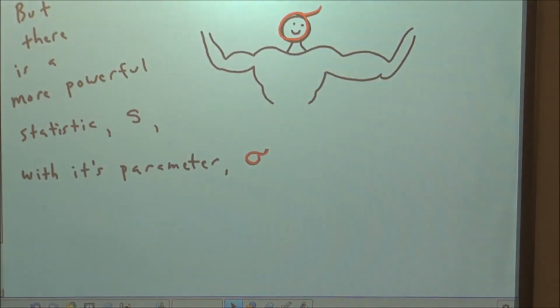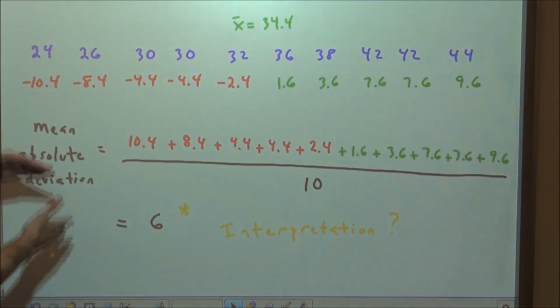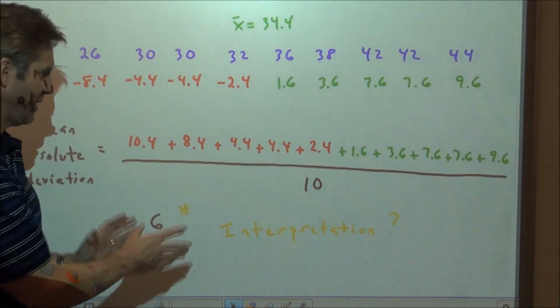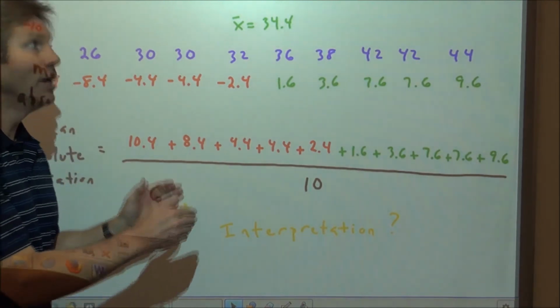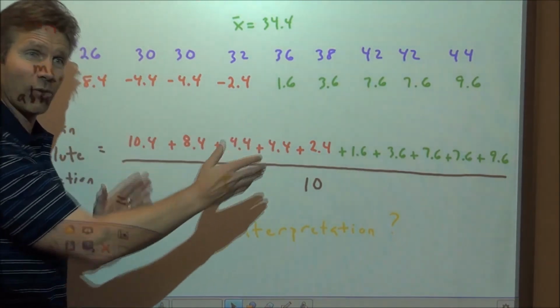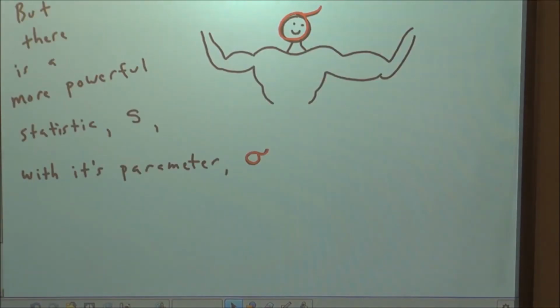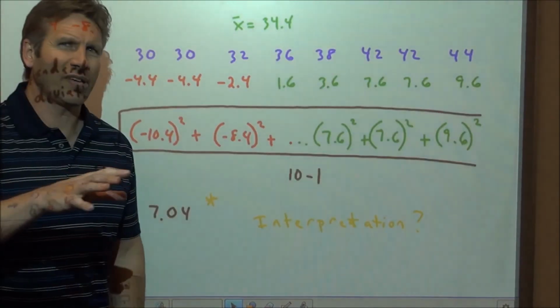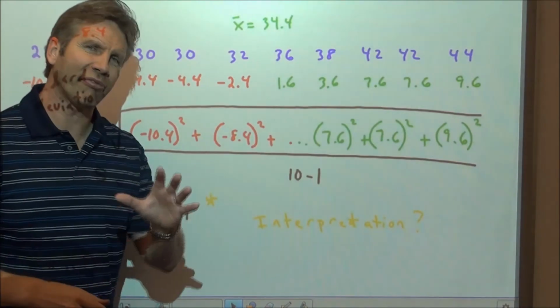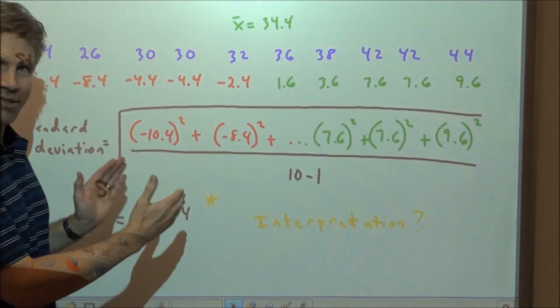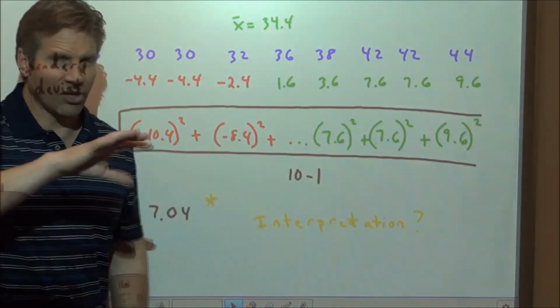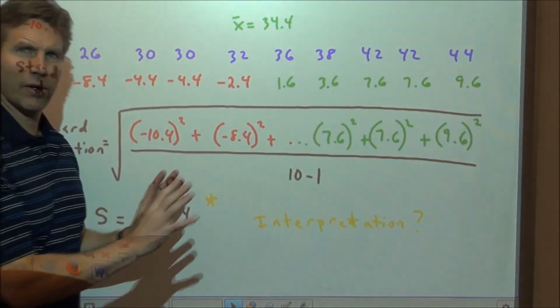Now, the actual distance, you recall, was 6. If we truly took the mean absolute deviation, it's 6. So every score, on average, is 6 units away from the mean. The standard deviation, the layman's interpretation of that is about the same. It's roughly the average distance of each score from the mean. It's a good enough thing to wrap our brains around and go with that.